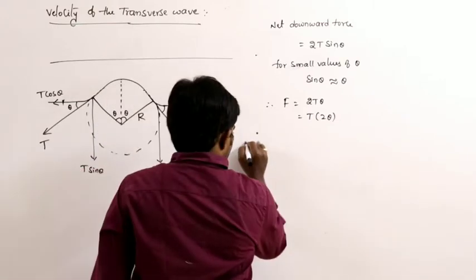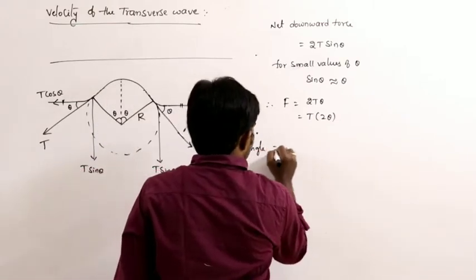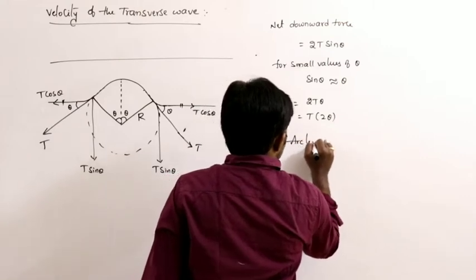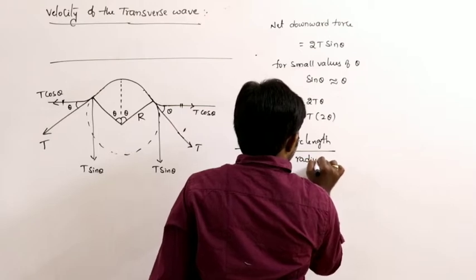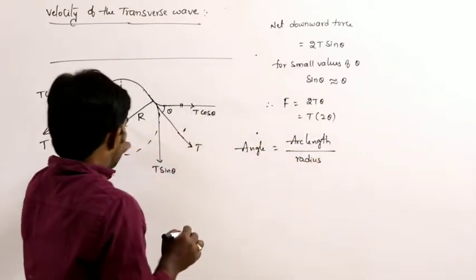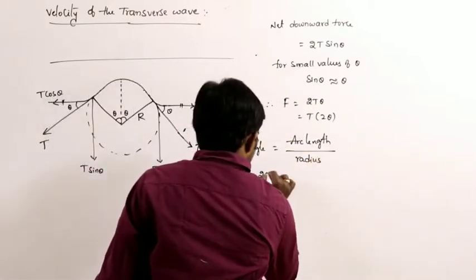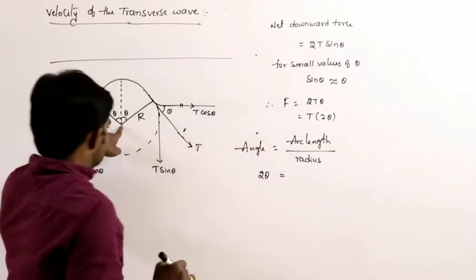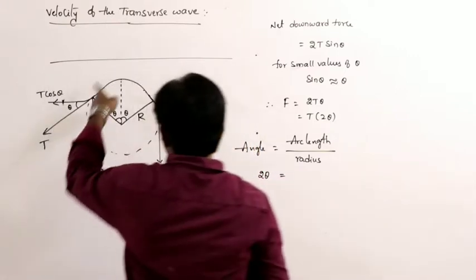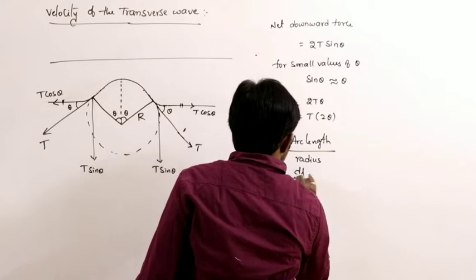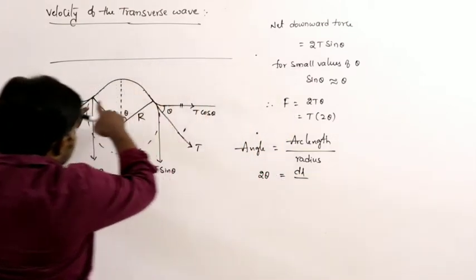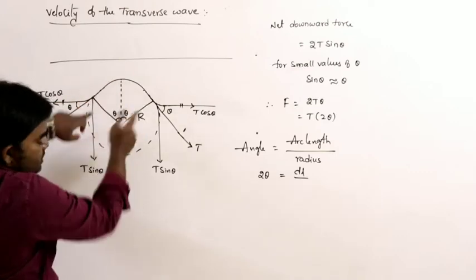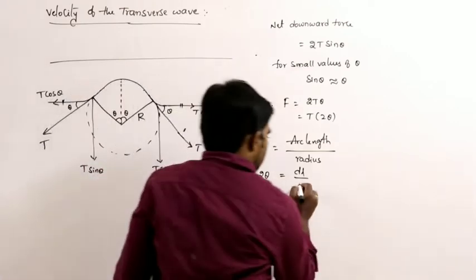And we know one formula, angle subtended at the center is equal to arc length by radius. So what is the total angle here? It is 2 theta. Total angle subtended at the center is equal to 2 theta. What is the arc length? Just as it is a small length dl. Let us say this is the total length of the string. Here I am considering the small length. Let us say that is dl divided by r.